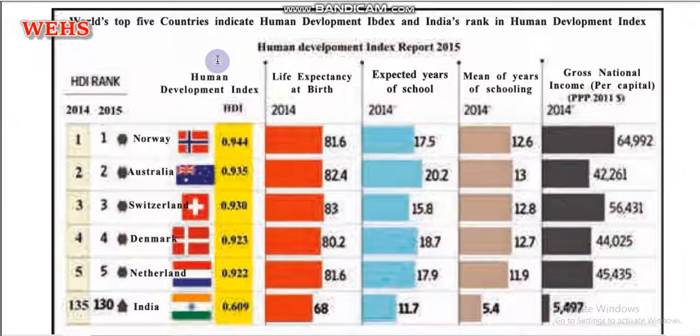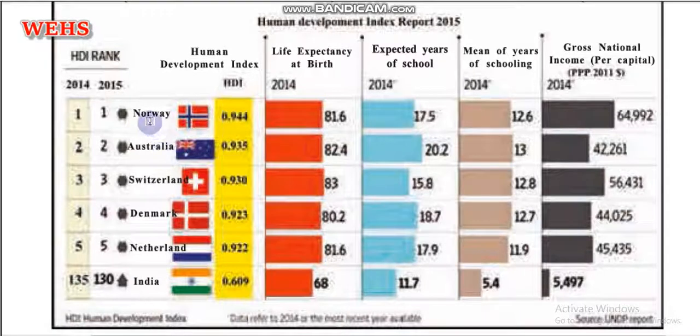Now next, come to one more table where we are also going to discuss the top 5 countries as per the Human Development Index report 2015. Here we can see the countries: Norway, Australia, Switzerland, Denmark, Netherlands and India. And we have three dimensions: life expectancy, then expected years of schooling and mean years of schooling, and afterwards the gross national income per capita, and PPP, which stands for purchasing power parity.